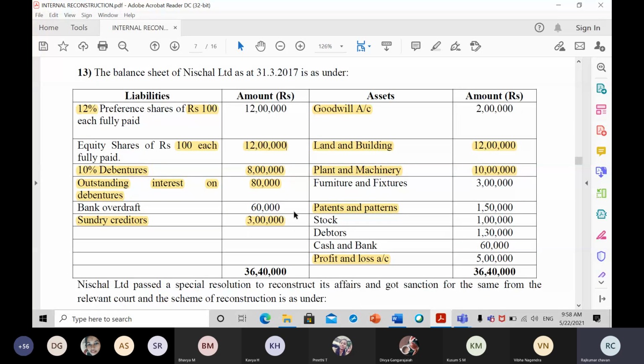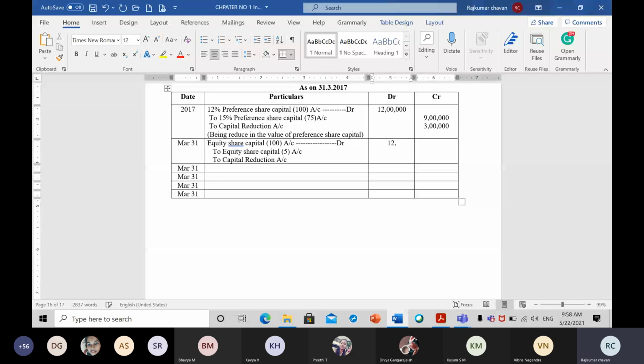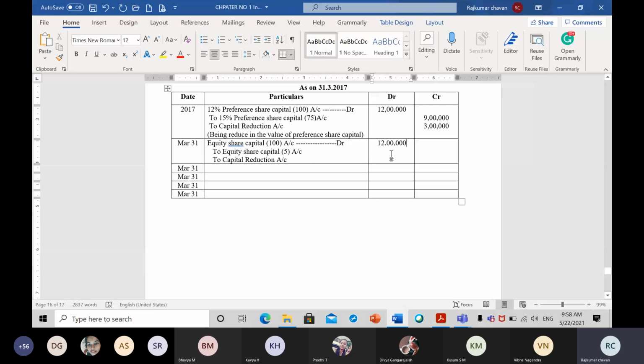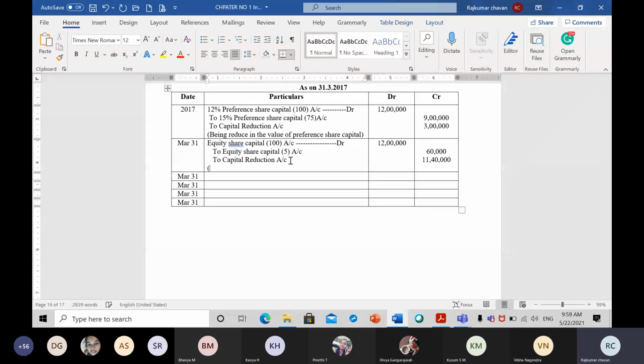Okay, once again we have to write here 12 lakh rupees. Now, to equity share capital 5 means how many shares once again? 12,000. So 12,000 into 5 will come to 60,000. So 12,000 into 95 is nothing but 11 lakh 40,000.